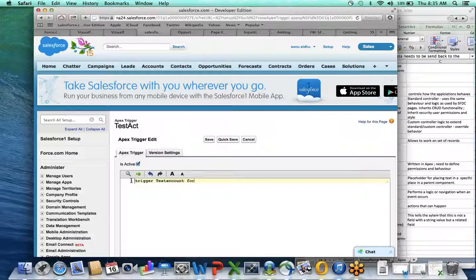Fine. So the syntax part, we write the trigger, we write the name of the trigger on Account, give the event name. Oh, sorry. Before insert, right, for Account a in Trigger.new.